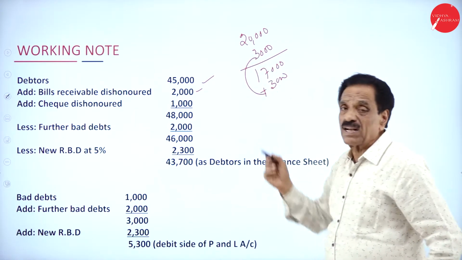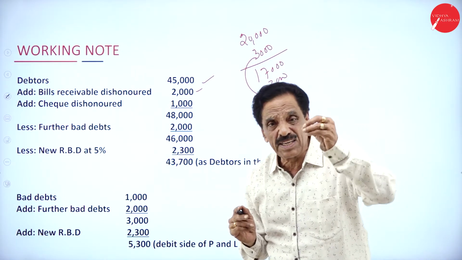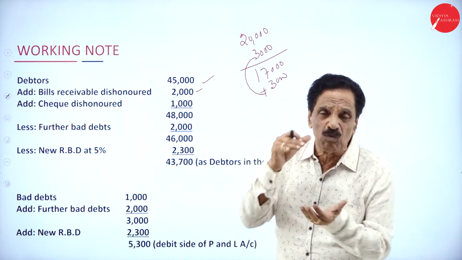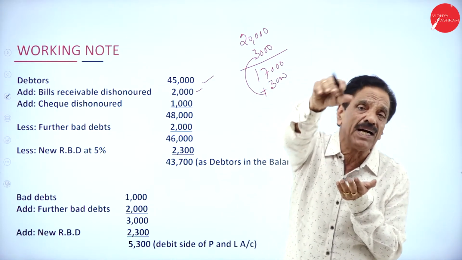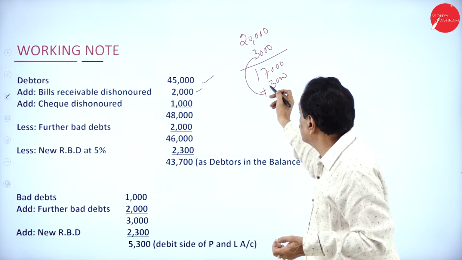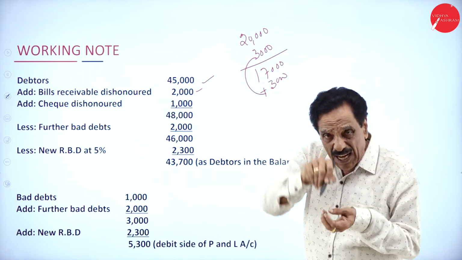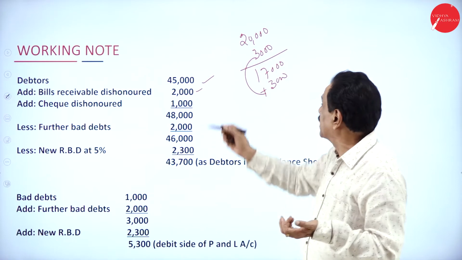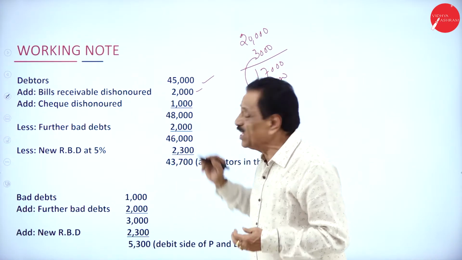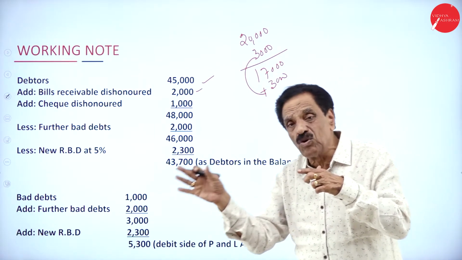What's the value the customer has to pay? 20,000. He gives a bill of rupees 3,000. Ask him to pay. Present the same bill after 1 month. After 1 month, the owner, Vishal, presents the bill to the banker. So there is no money in the bank. The bill has been dishonored. What is his assumption? He's only a debtor to the extent of 17,000. When the bill becomes dishonored, he once again becomes the debtor to the extent of how much money? 20,000. This is what we have got. Then check dishonor. He gave a check of rupees 1,000. We assume that the check is going to be honored.